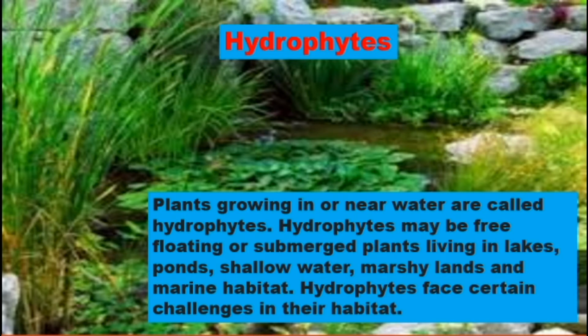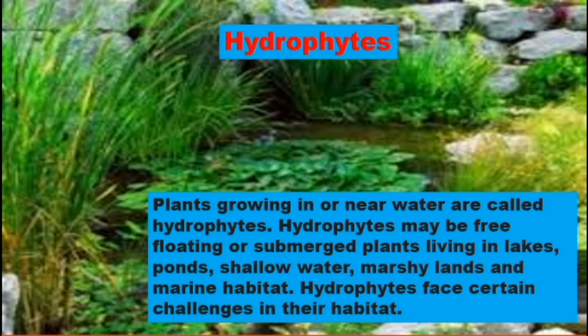The hydrophytes are further classified. Some plants are floating, some are submerged, and some live in shallow water.